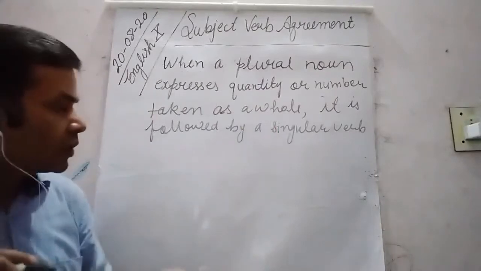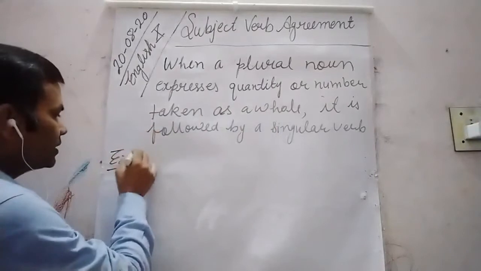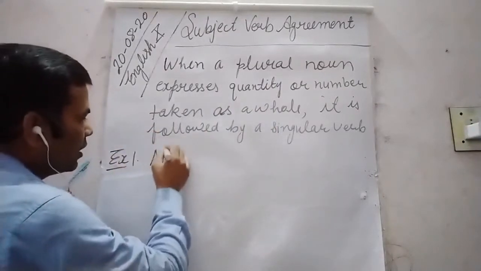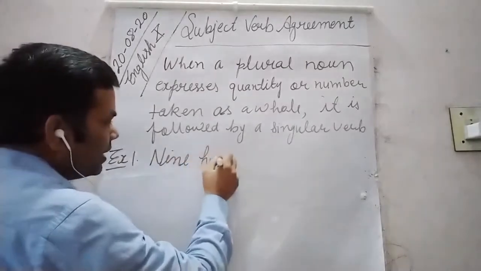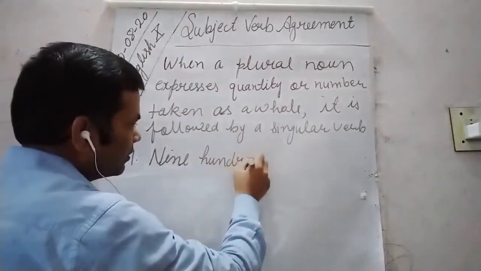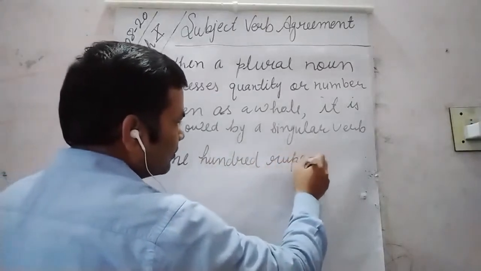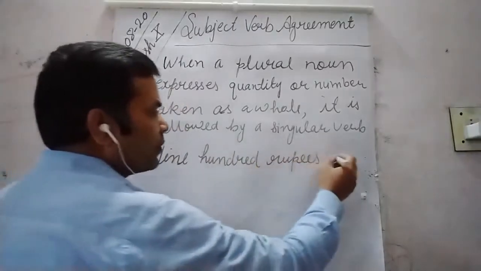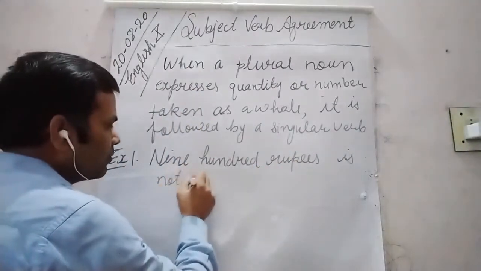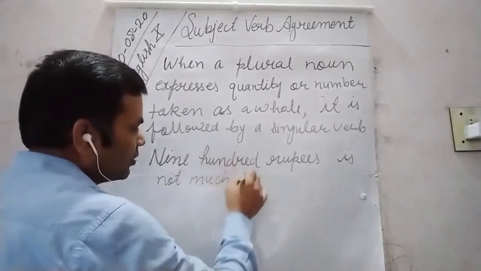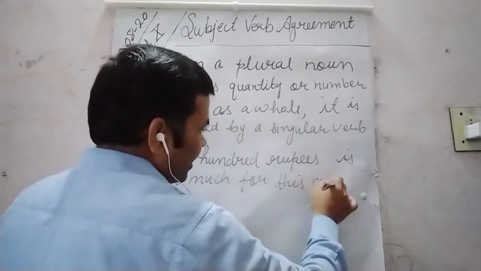Okay, let us understand it better with the help of examples. 900 rupees is not much for this mobile.